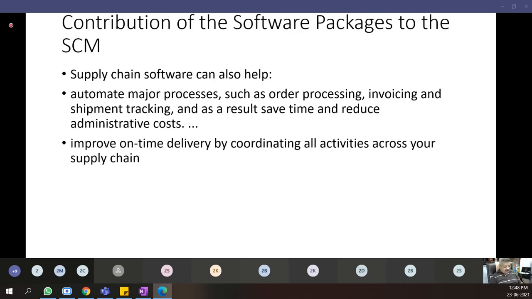So you can actually track your system consignment through GPS, and it will improve your on-time delivery and all activities coordination.